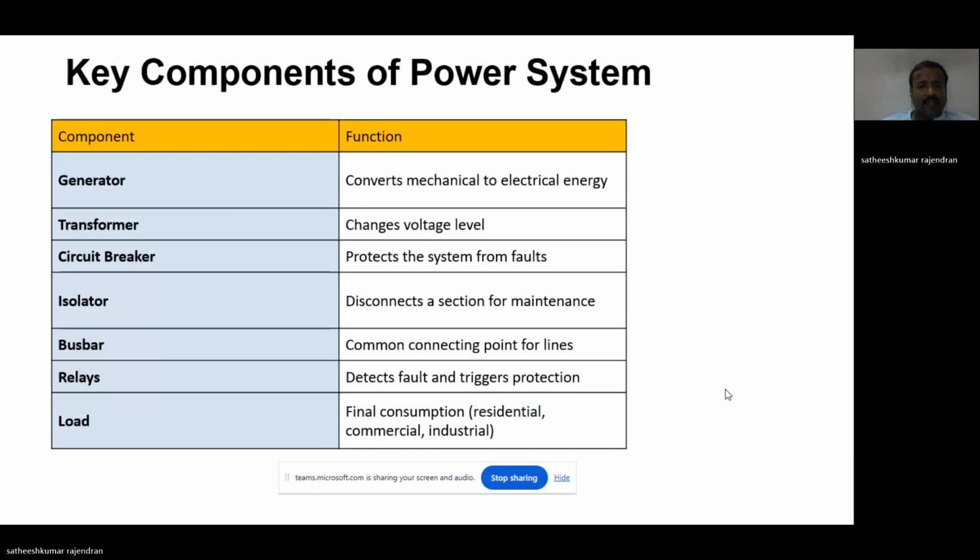Relays detect the faults and trigger protection to the power system. Loads. Finally, the final consumption of this electricity is loads, that is residential load, commercial load, industrial load, and agricultural loads, which we discussed in the previous slides. These are the key components of the power system which are used in transmission and distribution.